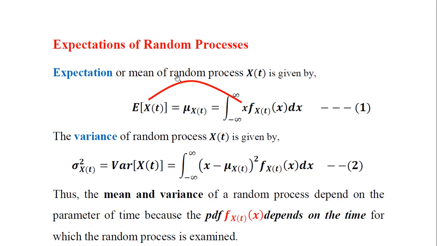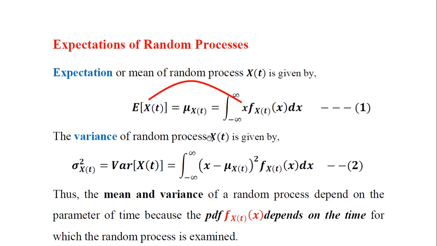is there. So where we know that uppercase X represents the random process, not the random variable, and lowercase x represents the observation of the random process here. So this is multiplied to the individual PDF of the random process which you have seen in the previous concept here. So therefore the expectation of a random process is equal to the integration between minus to plus infinity, product of the observation of the random process with the individual PDF of the random process, that is f_X(t)(x) dx here. So this is given by equation number 1.